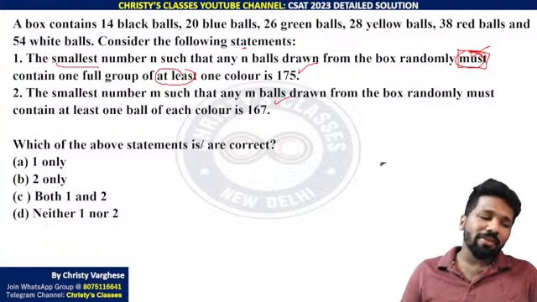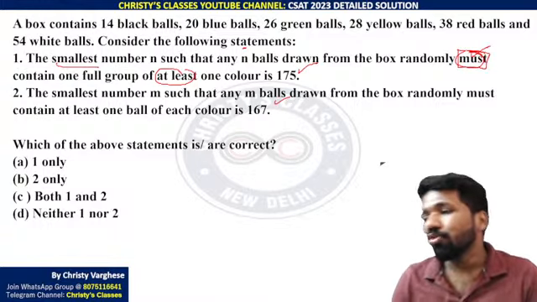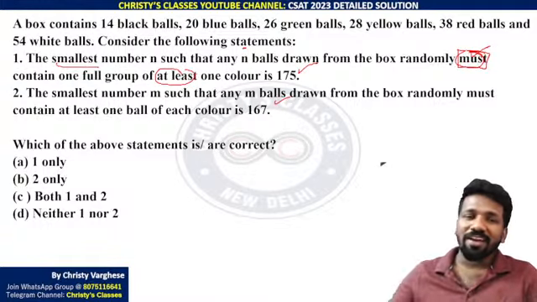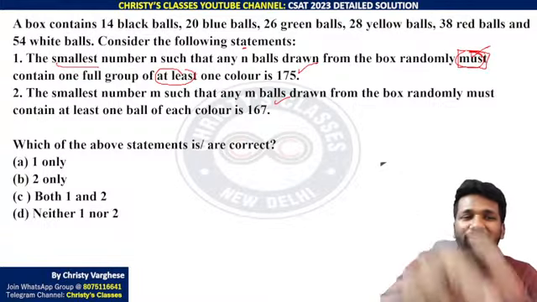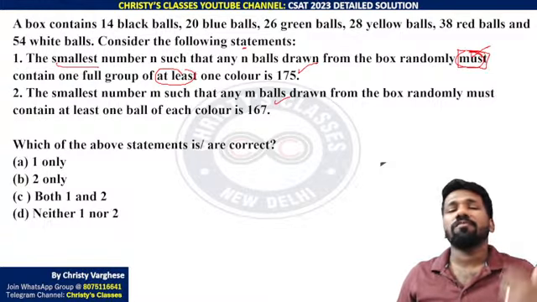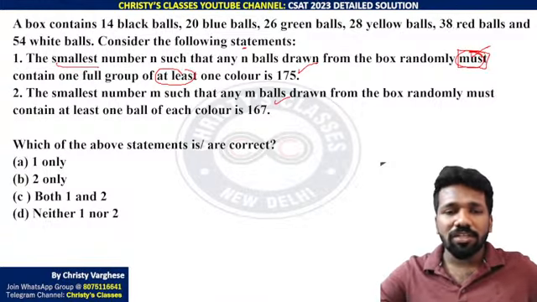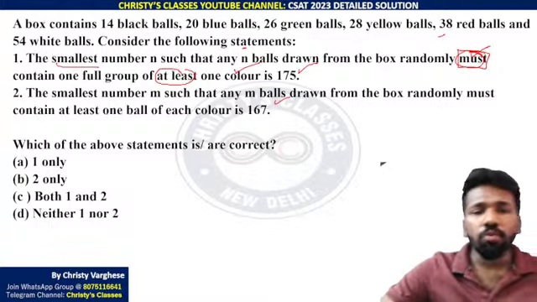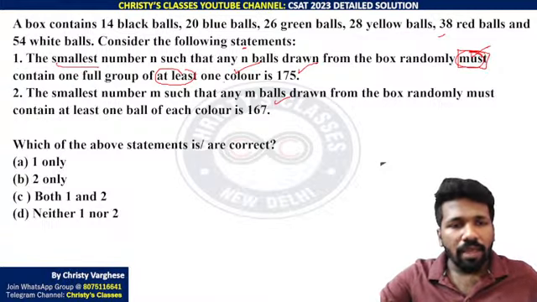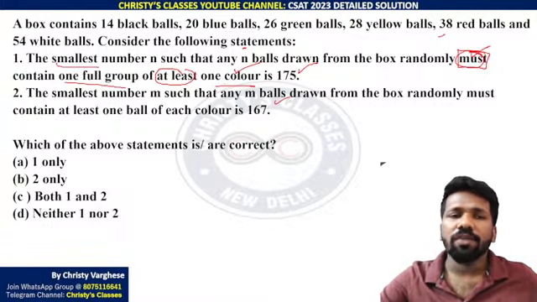Certainty means, I always say about these kinds of questions, think about the unluckiest person in the universe. The unluckiest person in the universe is trying to draw balls from this box. Then how many balls minimum does he need to take to ensure the condition? What condition here? At least one full group of one color. One color, one full group.